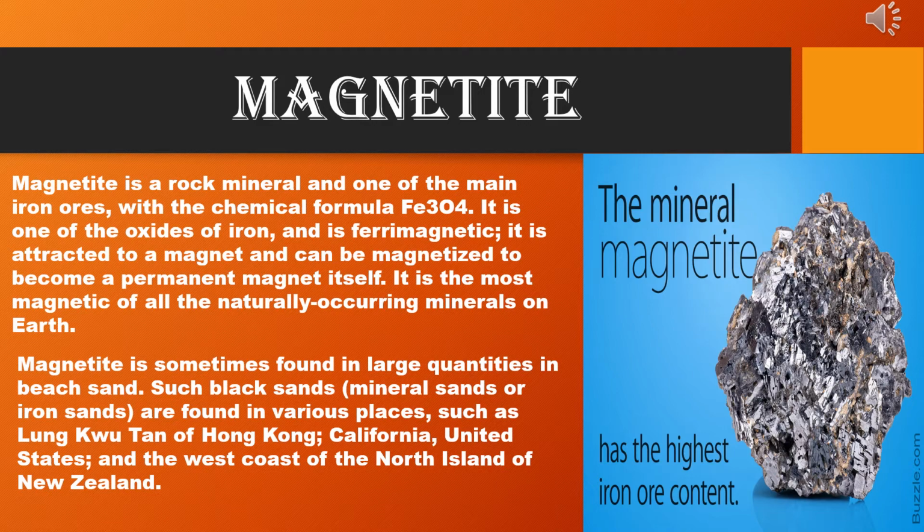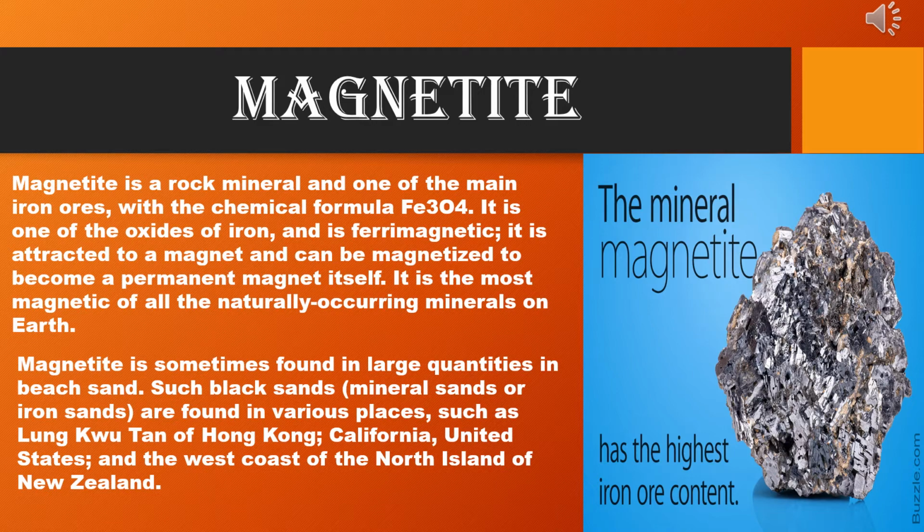It is seen that besides iron, magnets attract substances like nickel, cobalt, etc. Nickel symbol is Ni and cobalt symbol is capital C and small o. Now magnetite is a rock mineral and one of the main iron ores with the chemical formula Fe3O4. It is one of the oxides of iron and is ferrimagnetic. It is attracted to a magnet and can be magnetized to become a permanent magnet itself. It is the most magnetic of all the naturally occurring minerals on Earth.